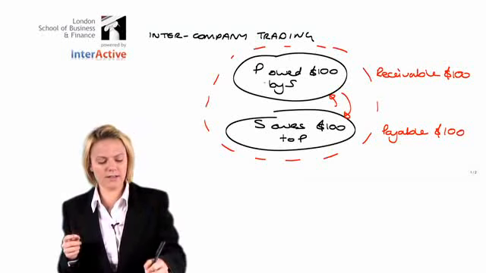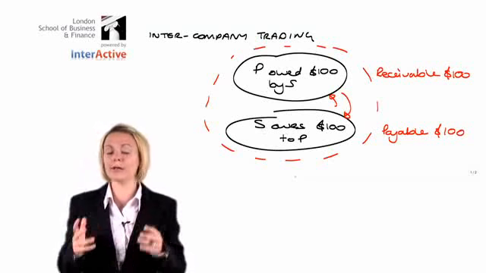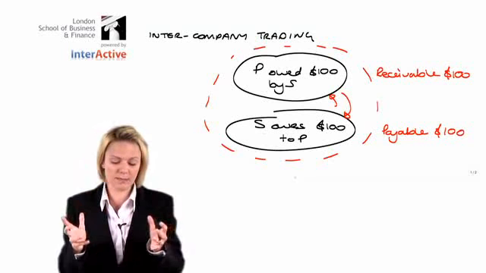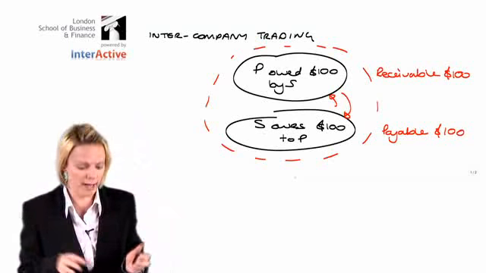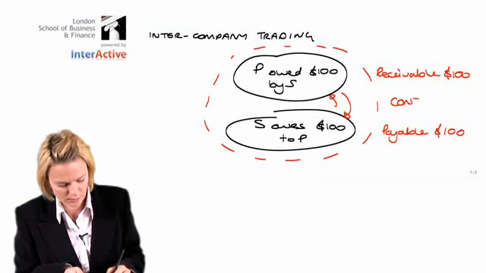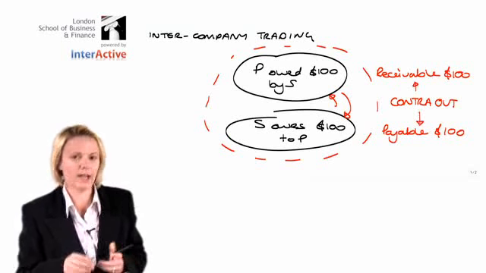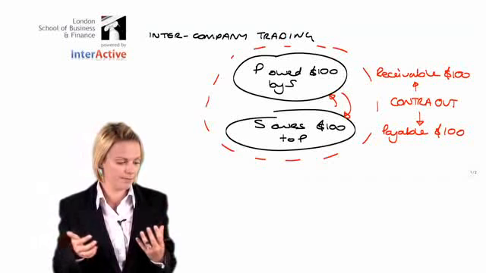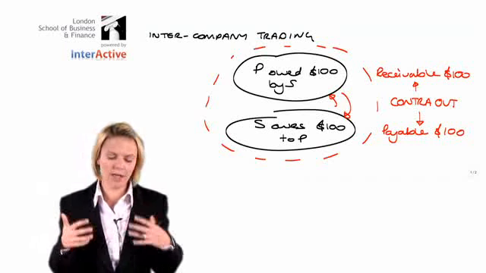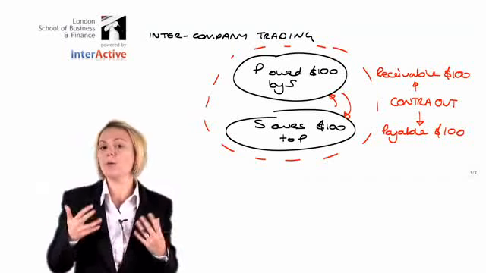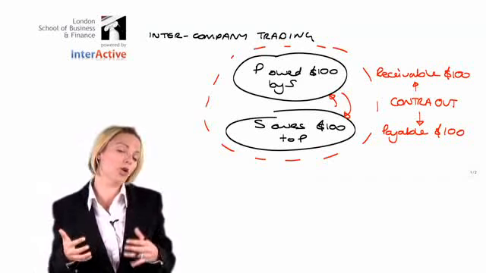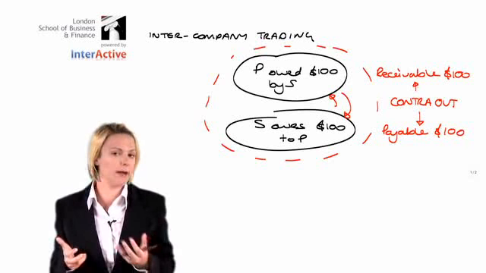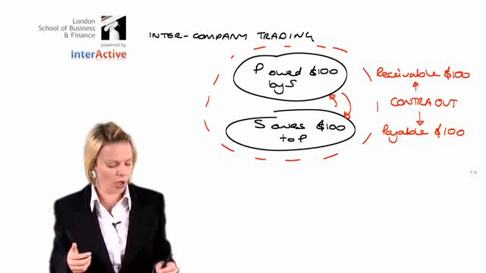Again, the individual company financial statements will be okay, but from the group's perspective, we must contra them out. We must eliminate them when preparing the group's accounts. So, we need to do a journal entry upon consolidation to cancel them out. And that will be back in your notes.